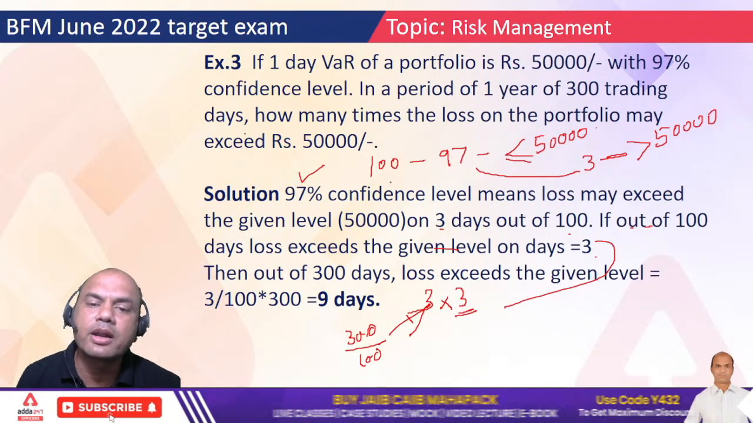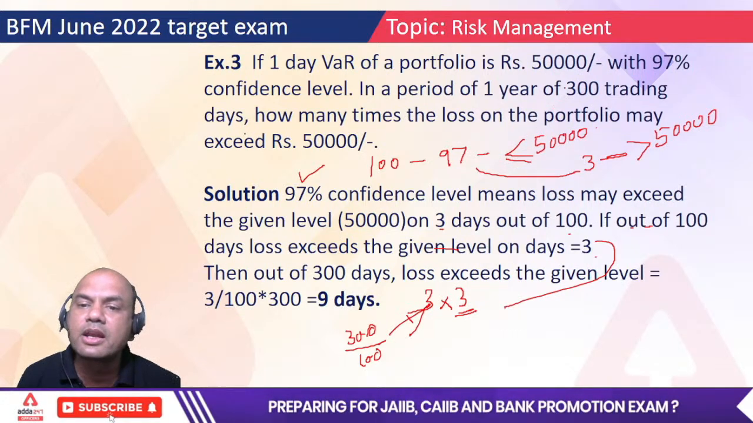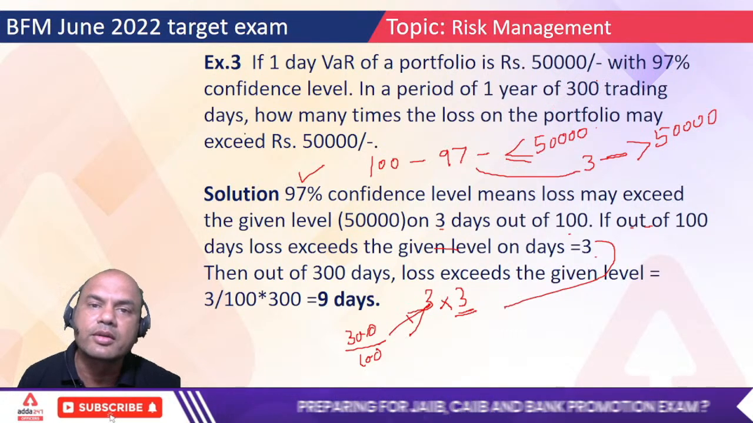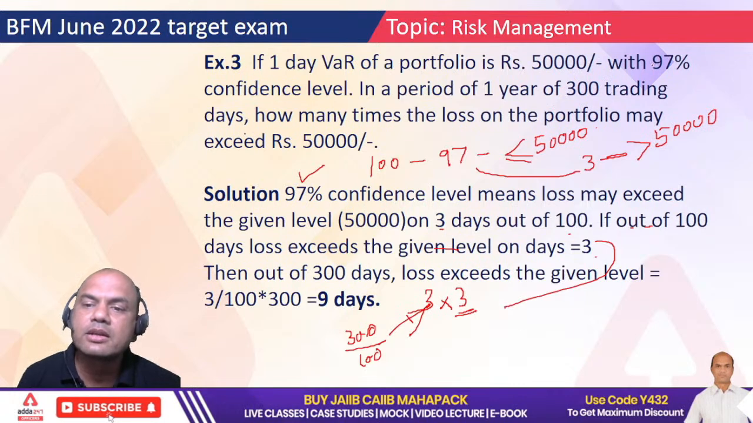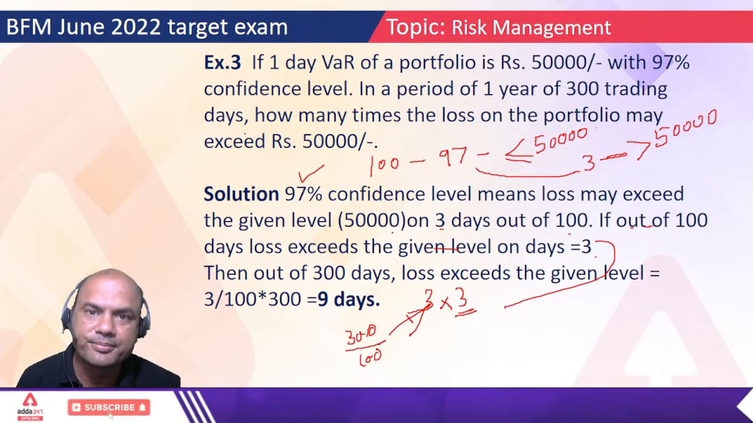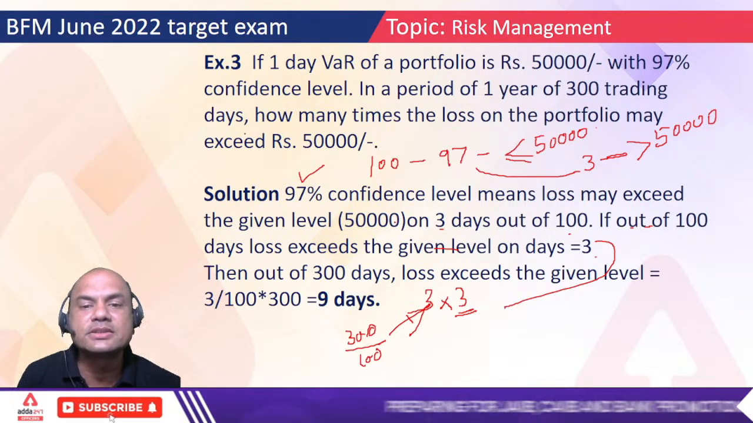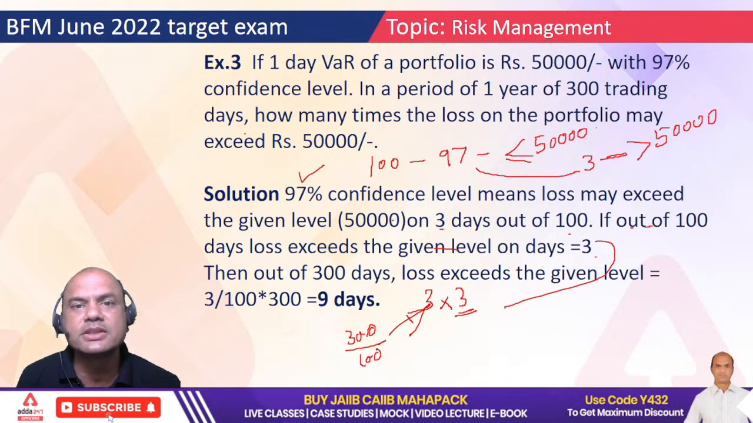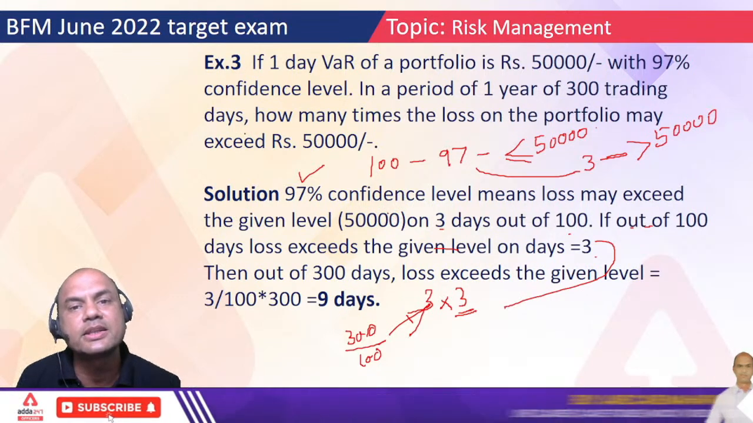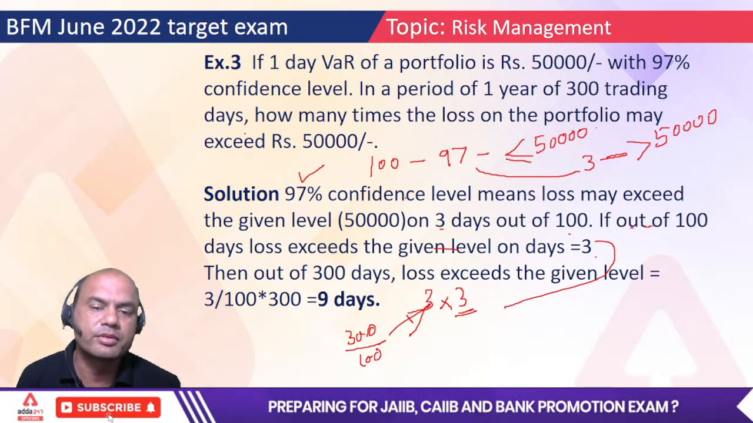Now, out of 100, if it goes out for 3 days, so out of 300, it will go out for what? 3 into 3, 300 upon 100, right? That's that simple. Got this point, everyone? So you must understand the concepts here. Always remember, CAIIB is easy if you understand it. If you try to learn it, it's very tough.